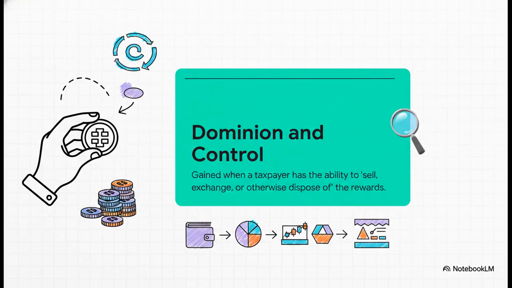And this is what dominion and control actually means in practice. It's not when you sell the rewards, it's the moment you can sell them. The second you have the ability to transfer, trade, or do anything else with your rewards, even if they're just sitting in your wallet, you have dominion and control. And at that exact moment, it becomes taxable income.